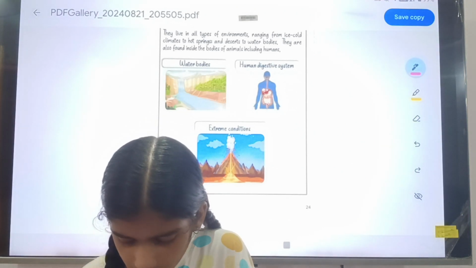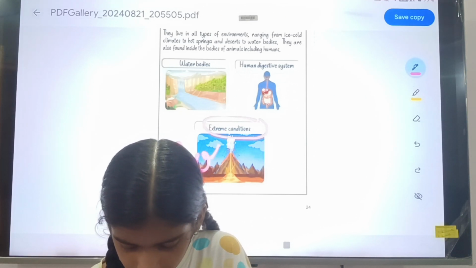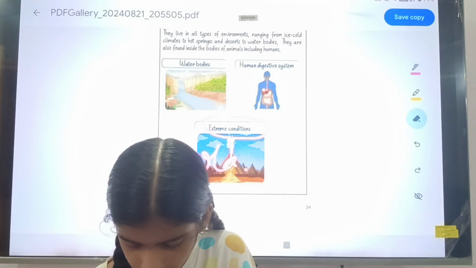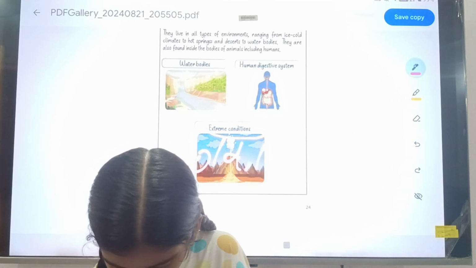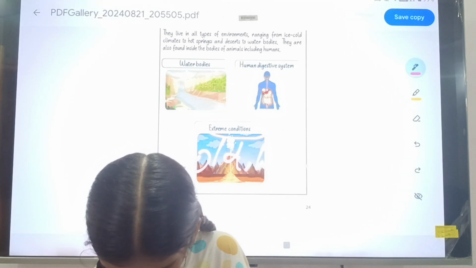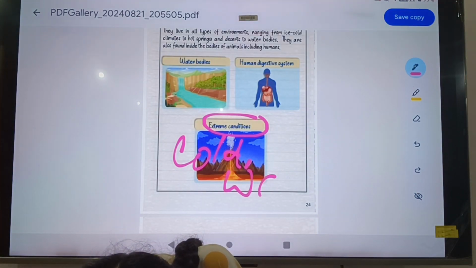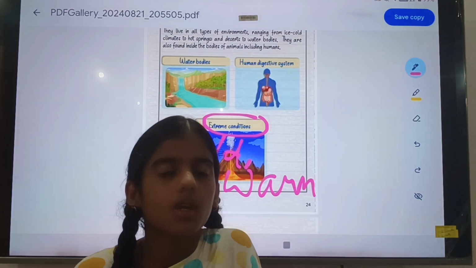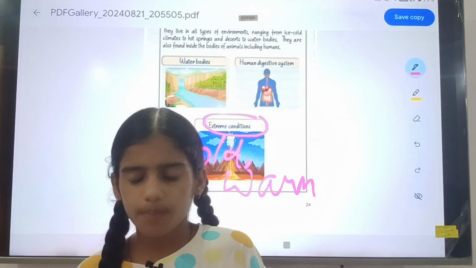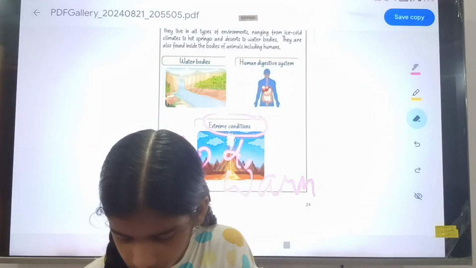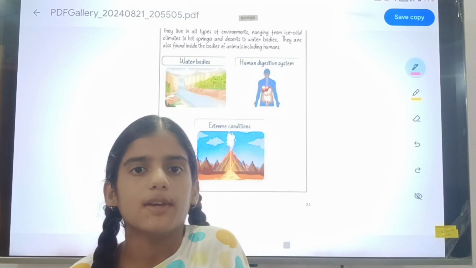Third will be very extreme conditions. Extreme conditions will be cold or warm. Yes, so in extreme conditions, in the water bodies, and in the human digestive system, microorganisms can live. Okay, so these were the places where microorganisms can live.